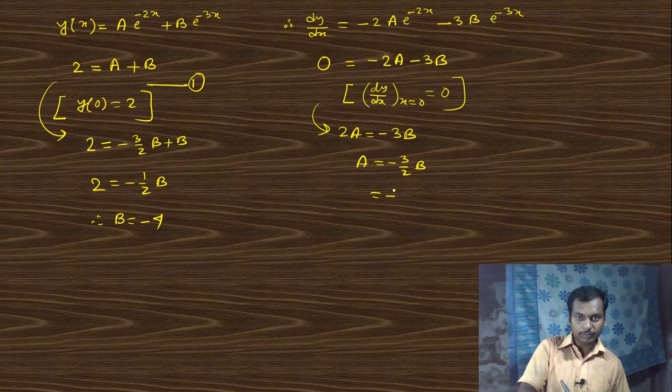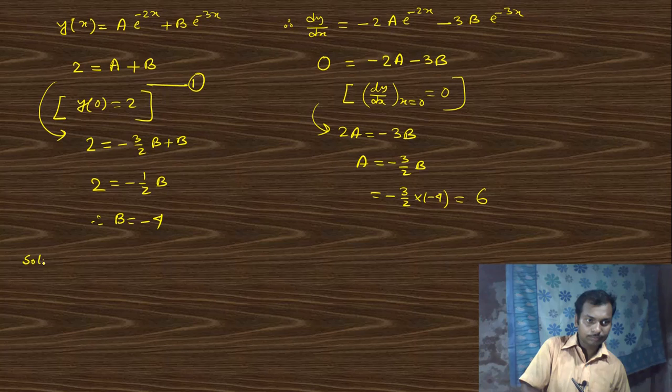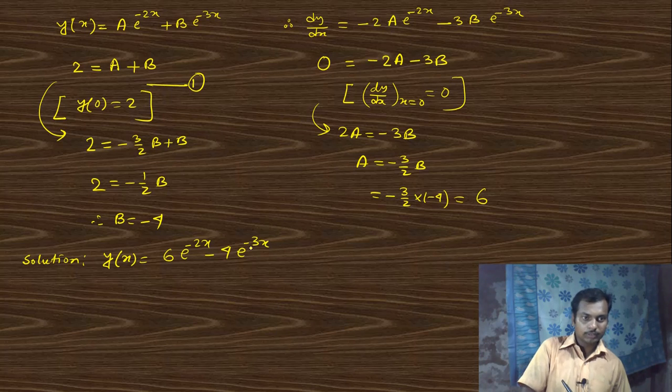And a is nothing but minus 3 by 2 into minus 4, that is 6. So the solution is y(x) is, a means 6 e to the power minus 2x, b means minus 4 e to the power minus 3x.